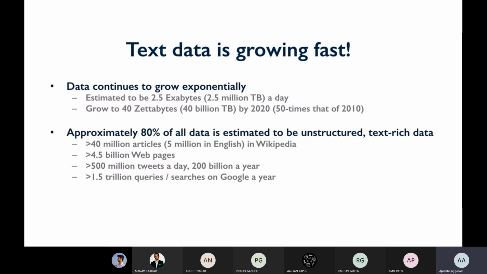Google search data is generated every minute, every second. We all know that we are using the internet so much, and generating huge data in the form of text basically.